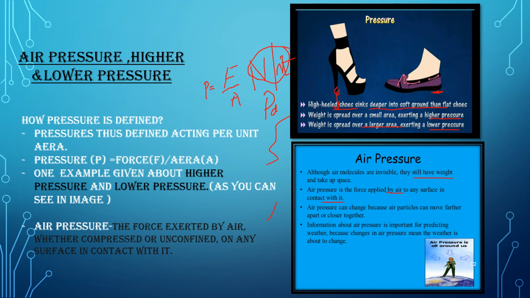Sometimes when you are standing on a mountain wall, you can just feel the air pressure on you. The air pressure can change because air particles can move further apart or closer together. Information about air pressure is important for predicting weather because changes in the air pressure mean the weather is about to change. Quite obviously, air plays an important role in the Earth's atmosphere in the way the pressure also.